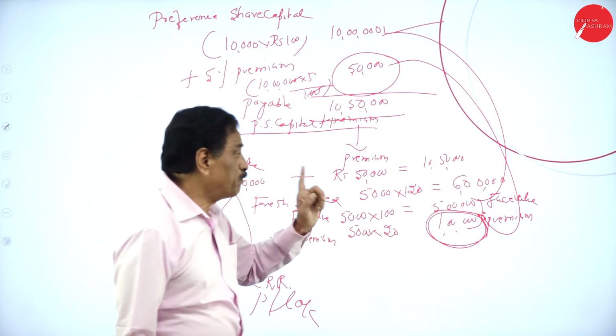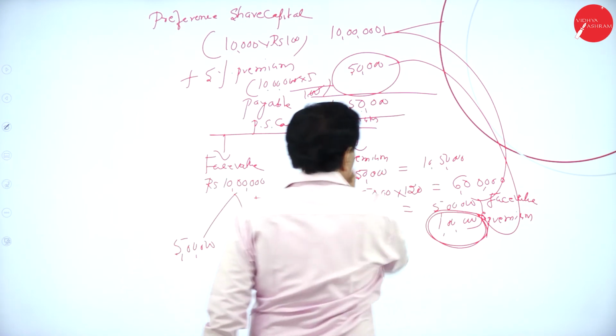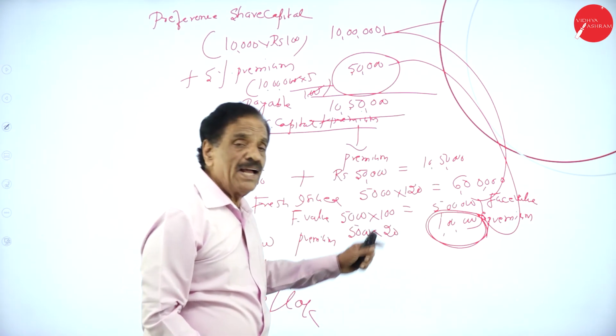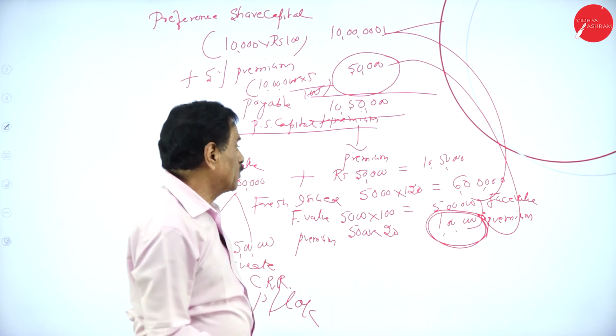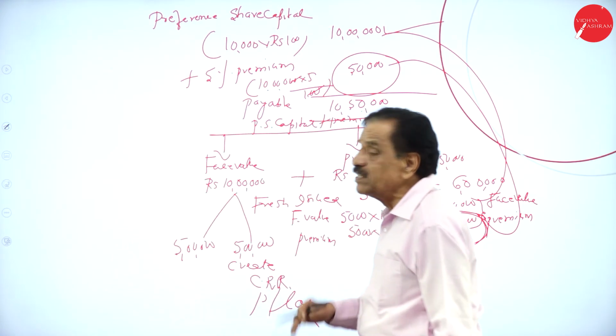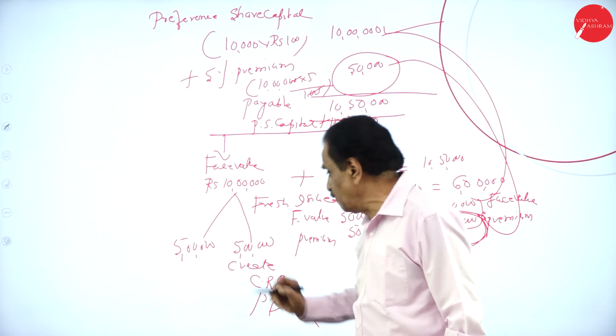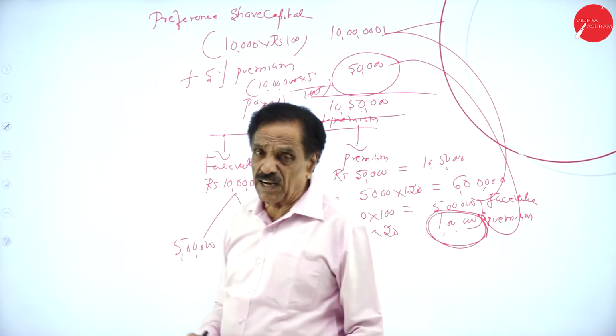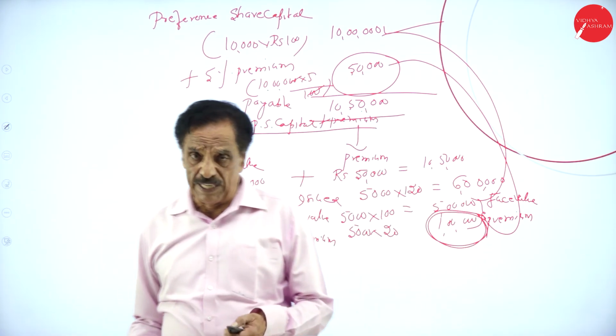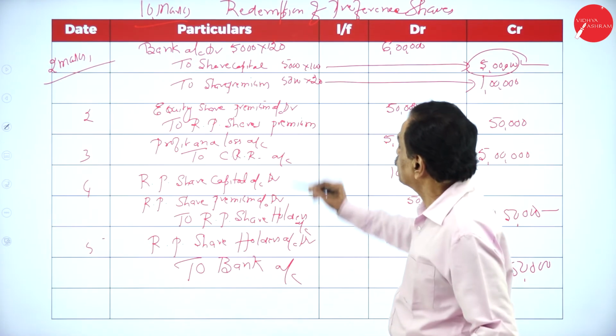Fresh issue, 5 lakh, premium is 1 lakh. How much is payable? 50,000. Out of 1 lakh, how much can we utilize? 50,000. How much is totally required? 10 lakh rupees. How much is available? 5 lakh. How much is created as CRR from the profit and loss account? Another 5. The same entry you have passed.